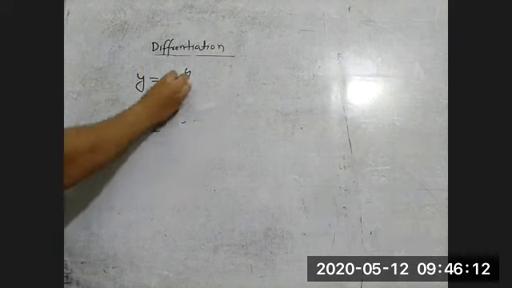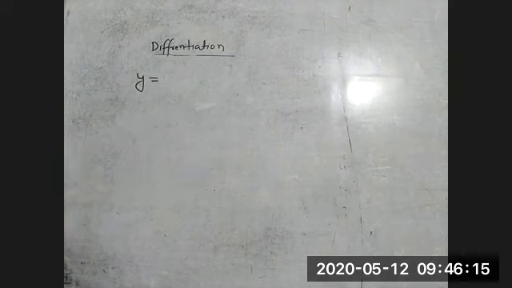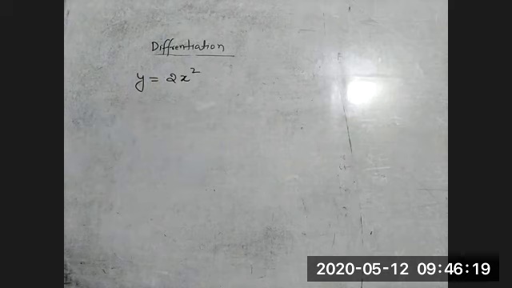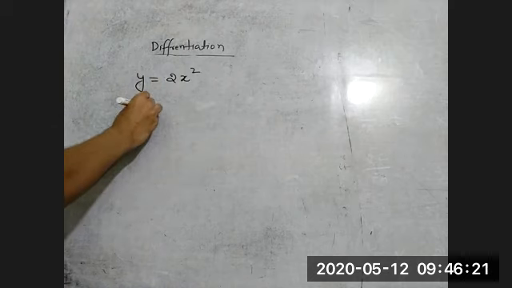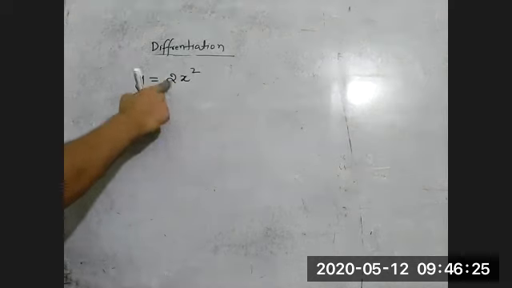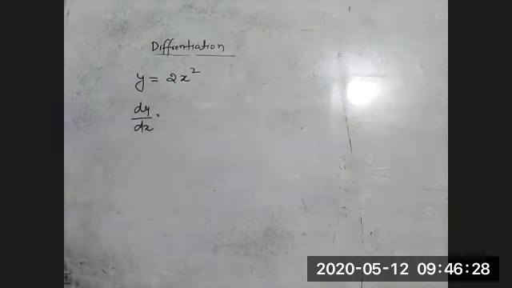Okay. Now, if a coefficient is given, suppose 2 into x to the power 2. Whenever we have to differentiate, dy by dx. So this is in multiplication. So this is also called coefficient. Okay, it is in multiplication.